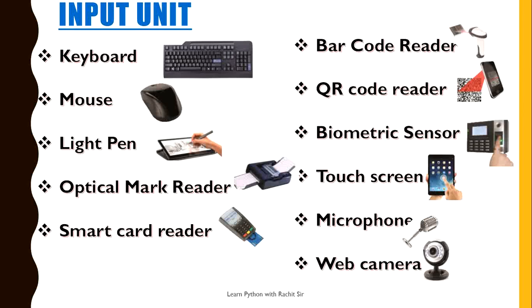Next topic is input unit. An input unit takes input and converts it into binary form so that it can be understood by the computer. The term binary means two states, on or off, or high or low. In turn, two bits or symbols, one for on, zero for off. The computer input constitutes data and instructions. Let us now discuss some input devices.